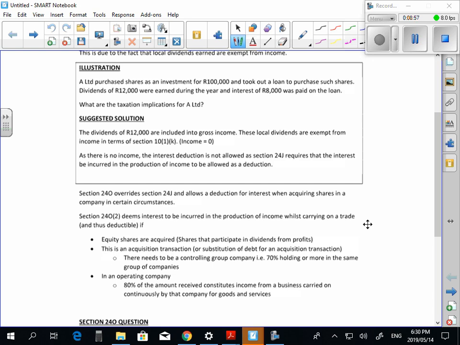Two, this is an acquisition transaction. So when we looked at the definition of acquisition transaction, what does that mean? 70% holding or more in the same group of companies. So either you or one of the companies in your group owns 70% of the shares in that company. Okay? And it needs to be in an operating company. So for an operating company, what does that mean? 80% of the amount received constitutes income from a business carried on continuously by that company for goods or services. Is that all right? So there's your summary. Okay. Now, if that's the case, it overrules it.